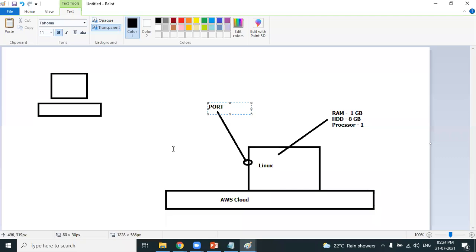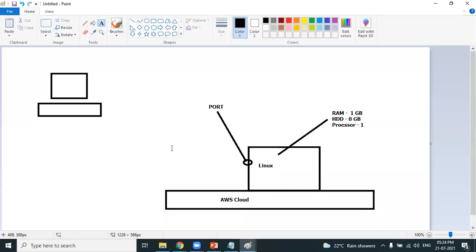port is open. What should be open? Port is open. Port is something like a gate. You can successfully connect to the Linux machine only when the port is open. Port is nothing but a point of communication, a gateway of communication. I'll give you a simple example. You buy a pen drive. You want to use the pen drive. You will connect the pen drive to a USB port. Do you agree? In your laptop, there will be something like a USB port. So port is a point of communication.